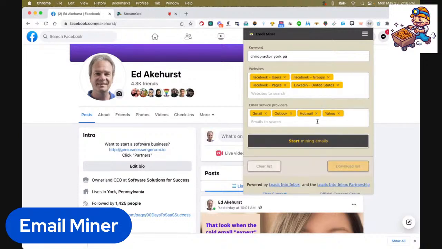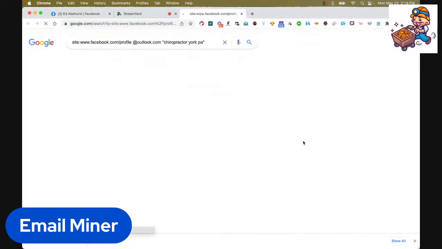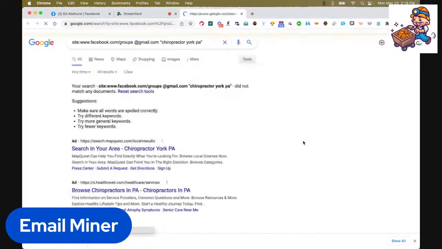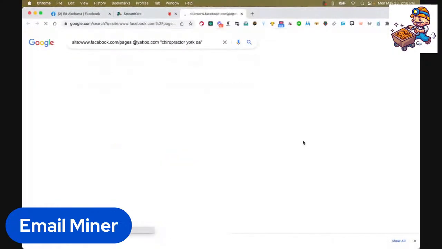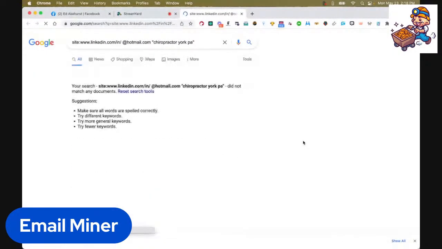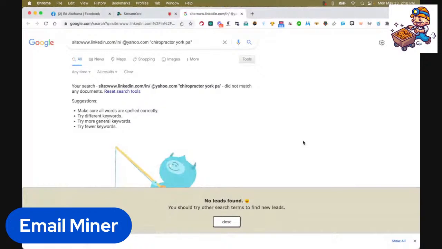Now, what will happen when I search this? It's going to pick these websites, but it's only going to do one combination at a time, and it'll run everything that Google has. So let's take a look at this. It's running, right? So it's looking for Facebook. It's not finding any in groups. I may have gone way too specific on the location. If this doesn't work, no leads found. That's okay. That's no problem.